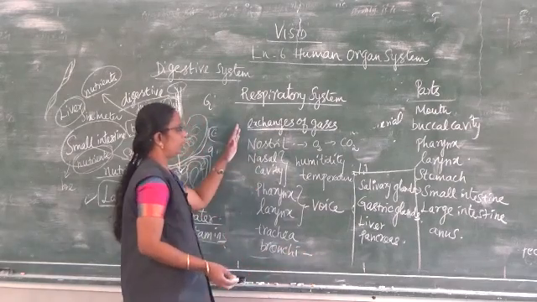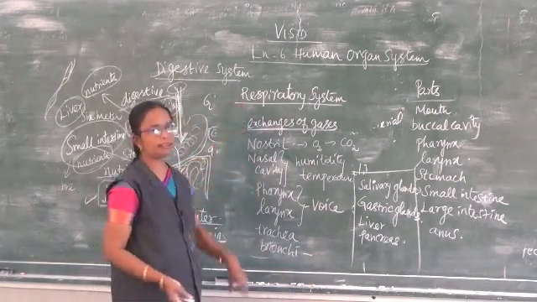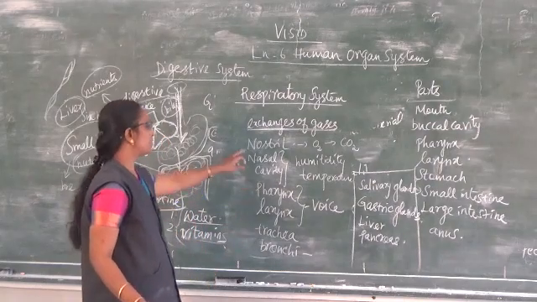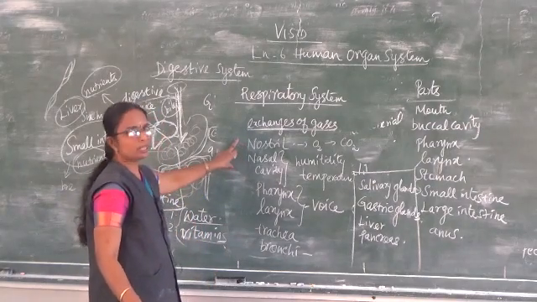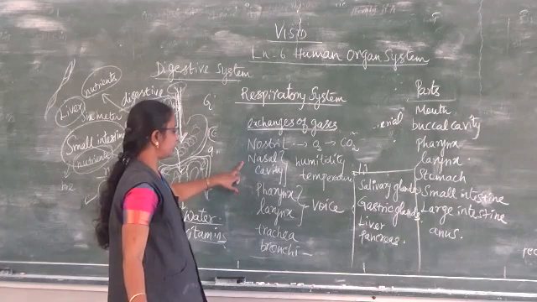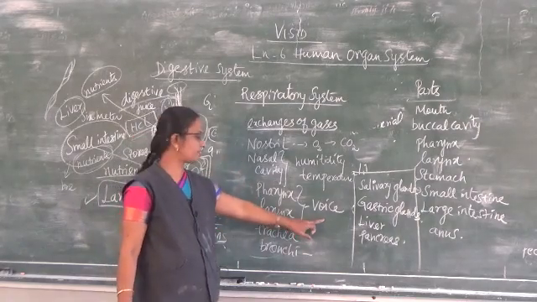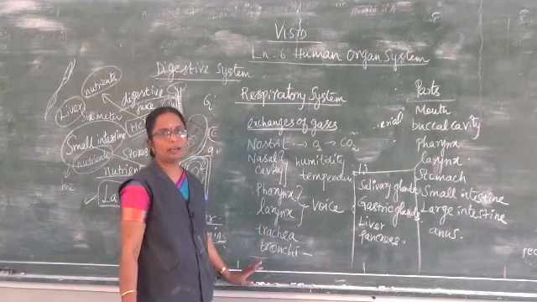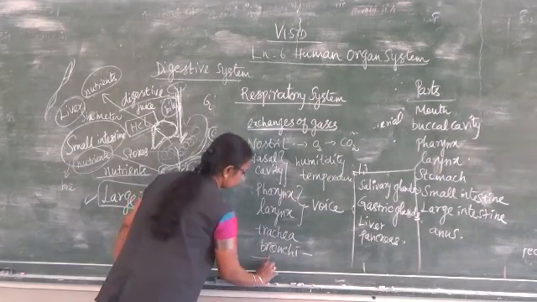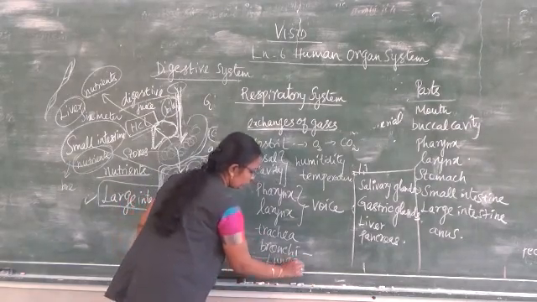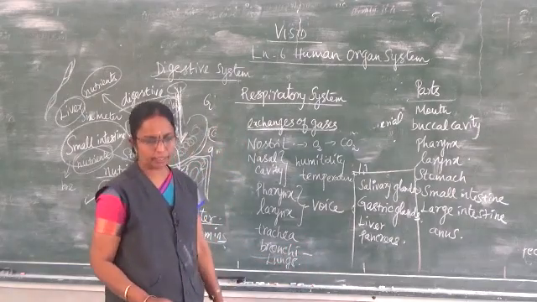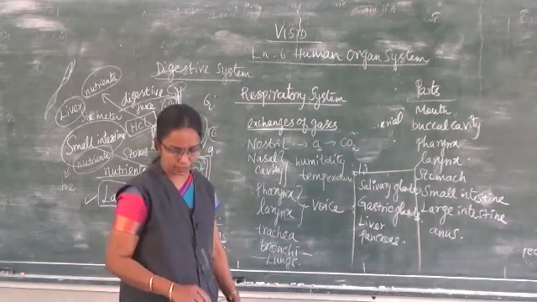These are the parts which are present in the respiratory system. The respiratory system starts with the nostril, and then the nasal cavity, pharynx and larynx, which are nothing but the voice box, and then trachea, bronchi, and the lungs, the main organ. So these are all the parts of the respiratory system.